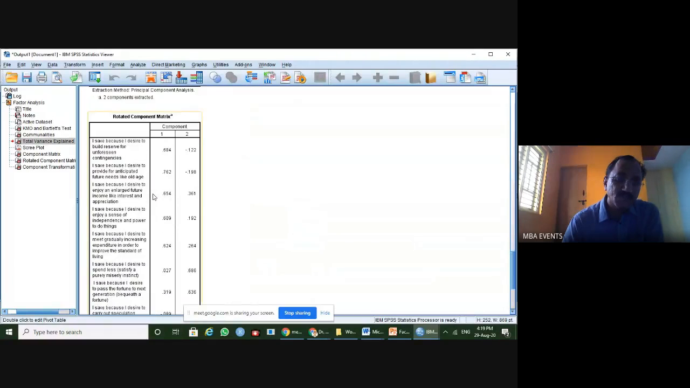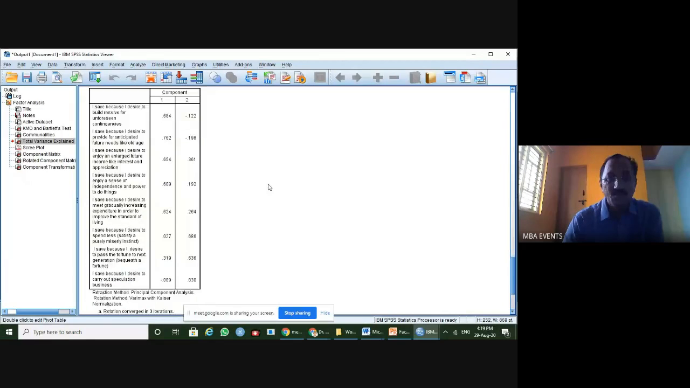We have to focus on the rotated component matrix, because the matrix was rotated, so the actual loadings can be identified. We also use the term factor loadings. Each of these values is called a factor loading. You can see it here for each item.